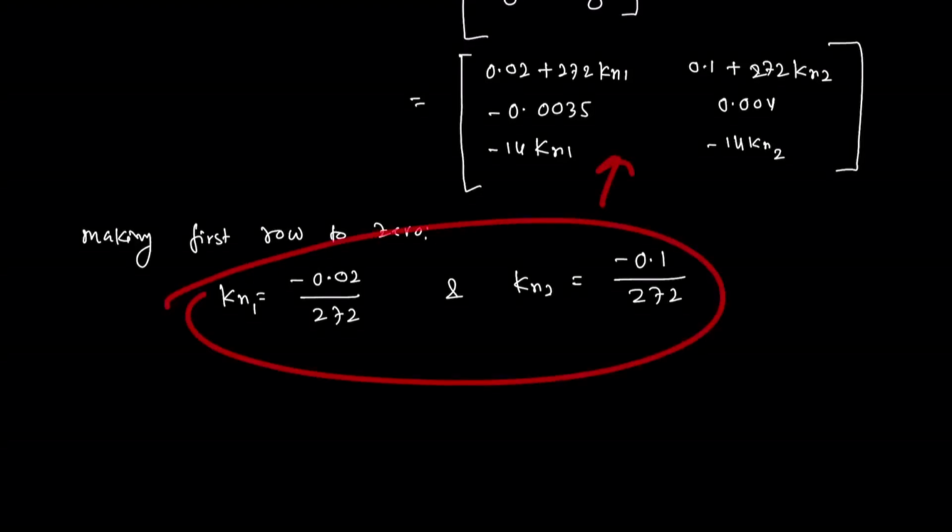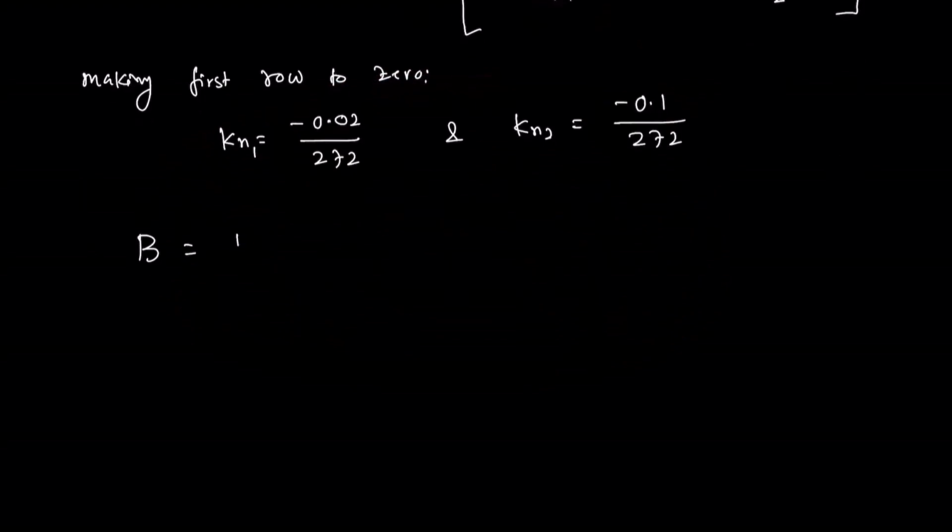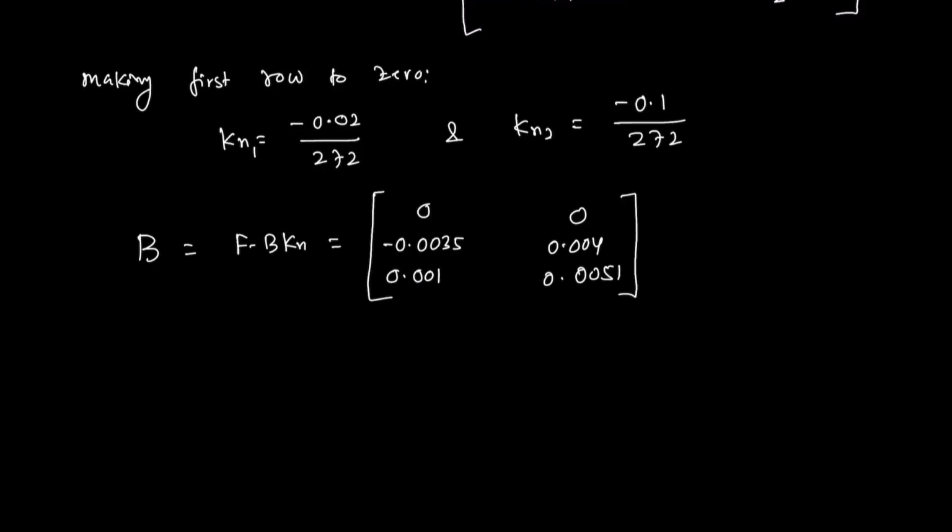Considering these values in this matrix, we can find Bn. The first row of Bn will be 0. That is obvious because you already assumed it to be 0. So F minus Bkn, we can write 0, minus 0.0035, 0.004, 0.001 and 0.0051. This is the Bn matrix we are getting.